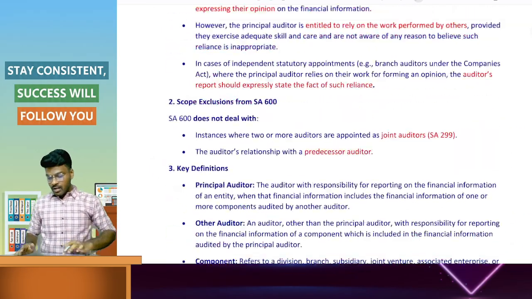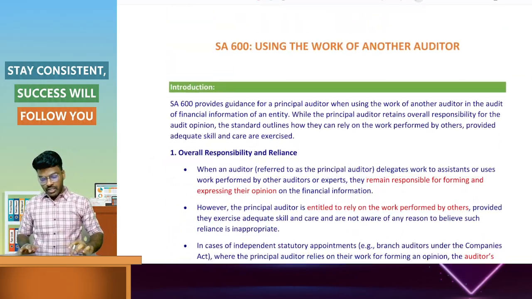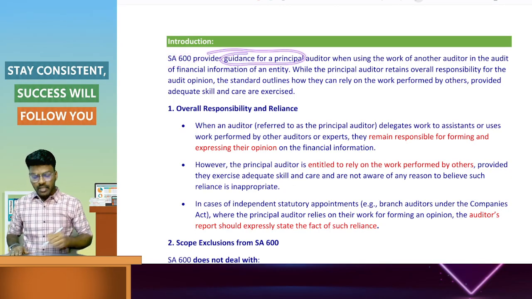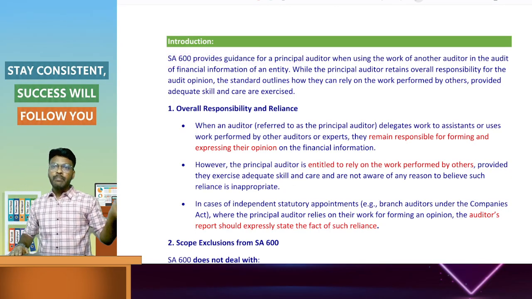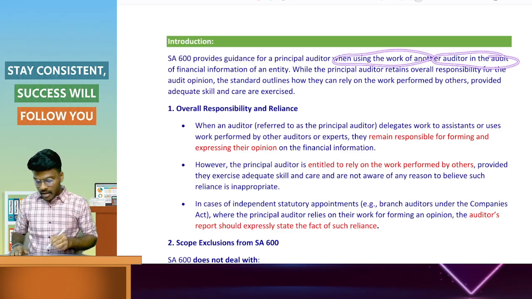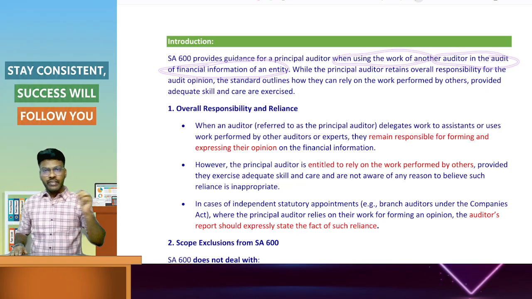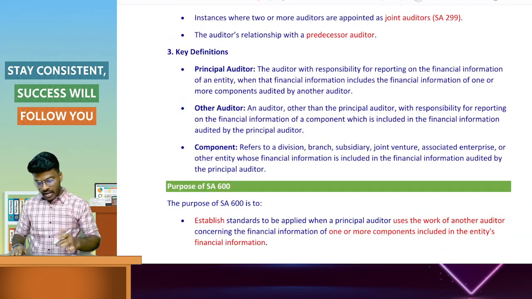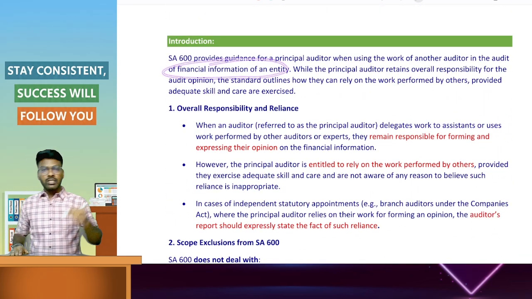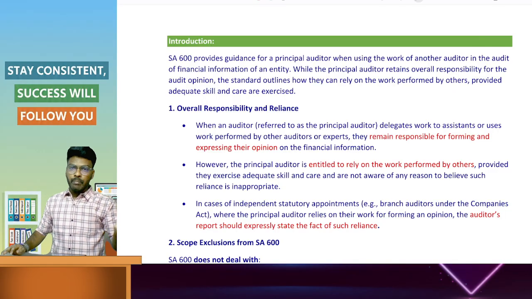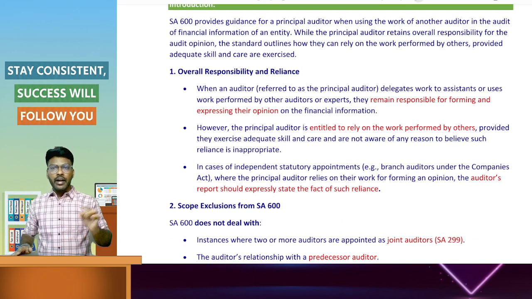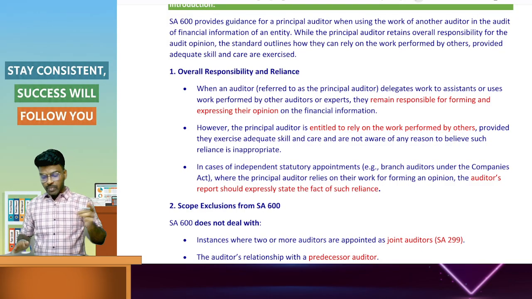Now, introduction. SA 600 provides the guidelines for the group auditor when using the work of another auditor in the audit of financial information of an entity. We have already discussed this: the financial information of the entity, that is the holding company, in our example Tata Sons' financial statement, audited by the principal auditor.